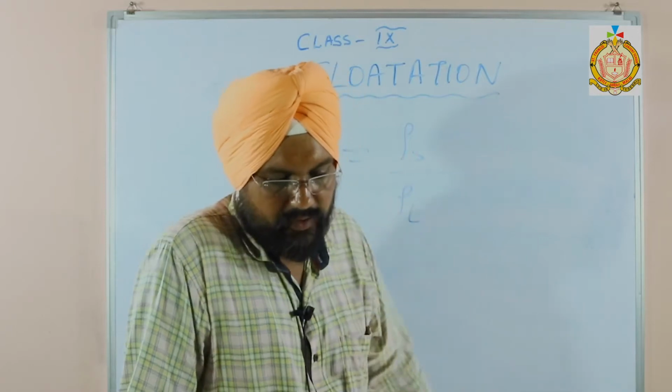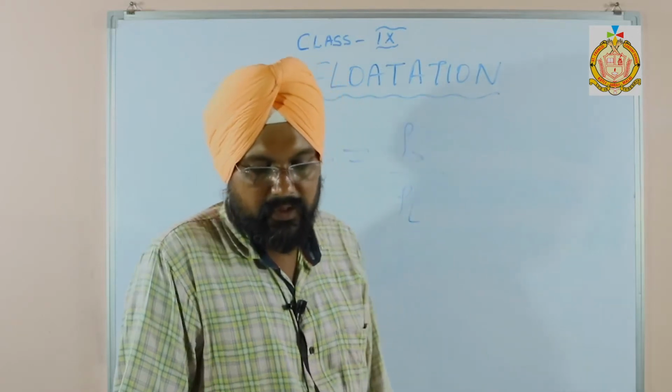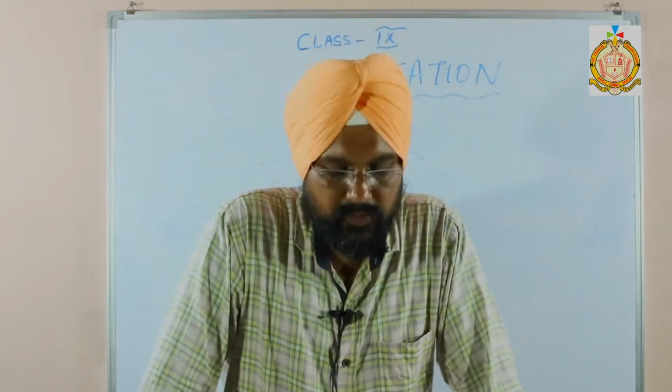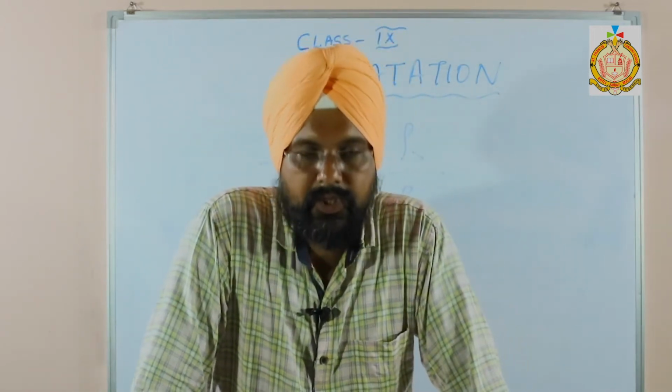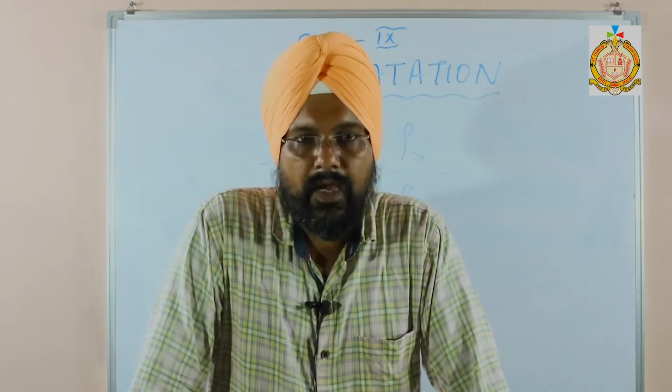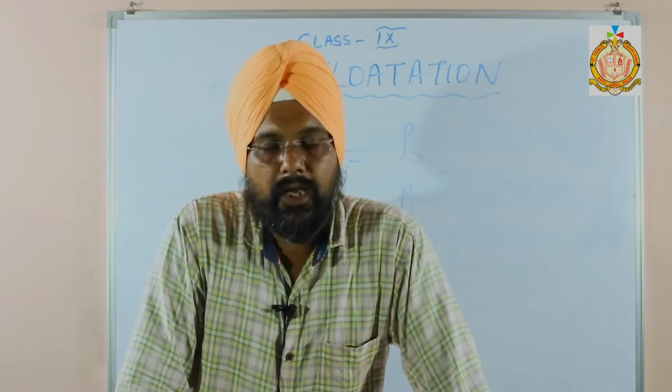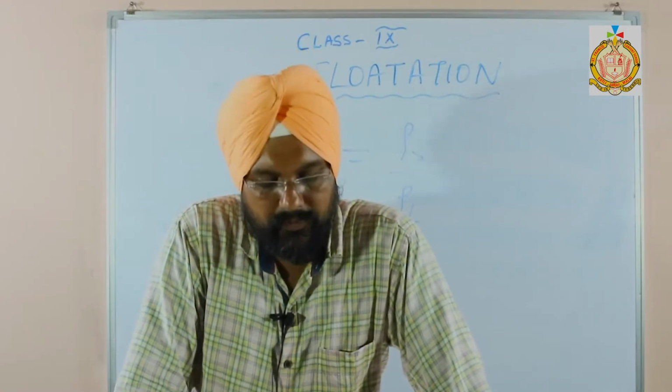For a floating body with volume V immersed, the weight W is equal to volume of body into density of body into acceleration due to gravity. W is equal to FB, weight is equal to upthrust.